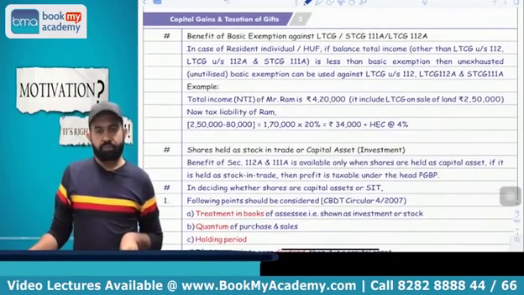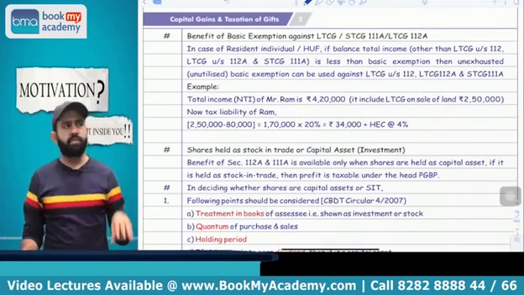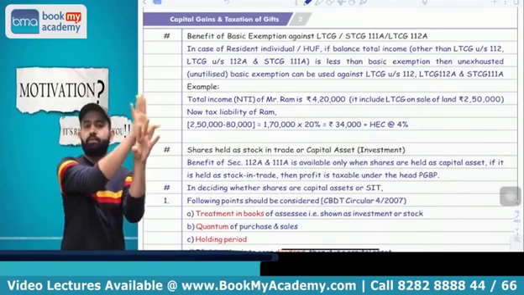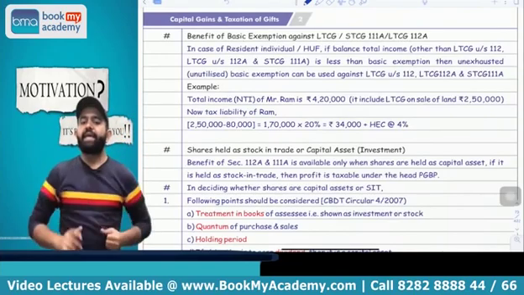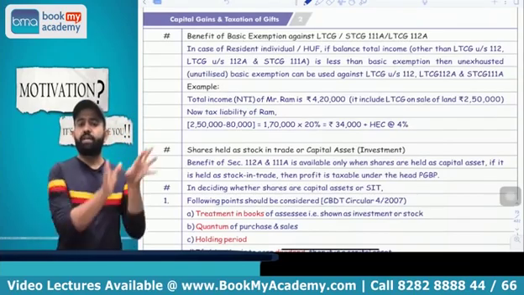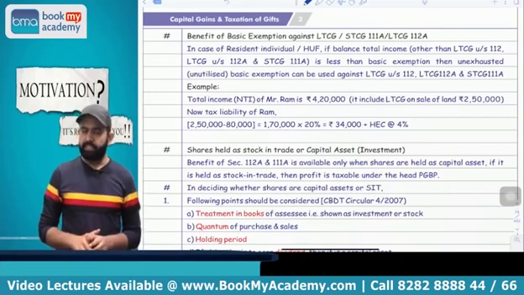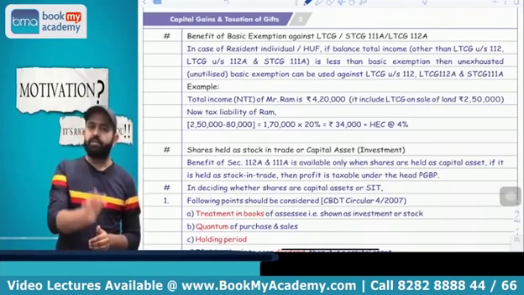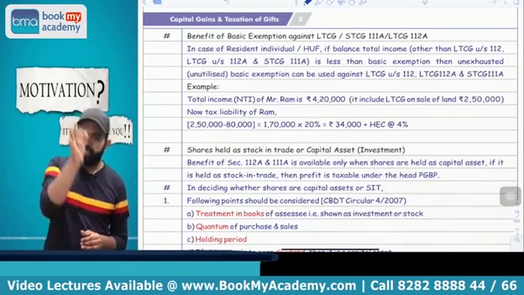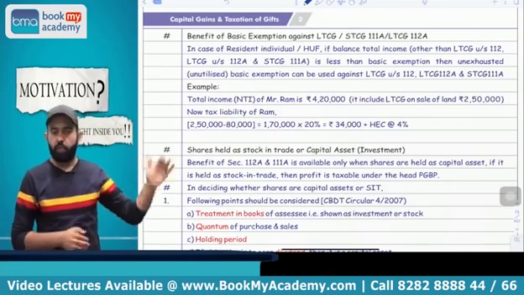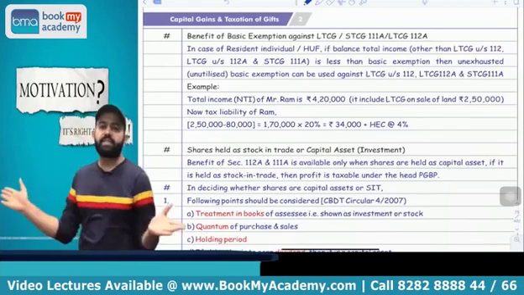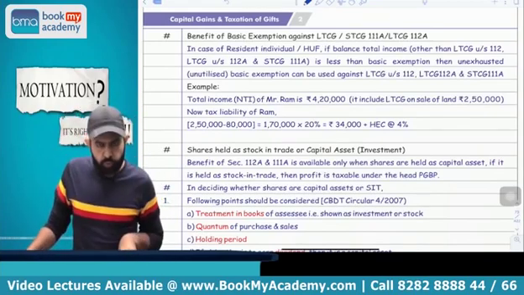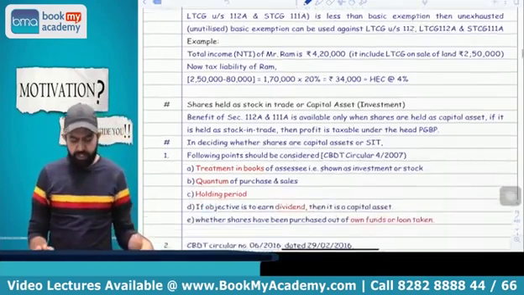Now try to understand. Okay, sir, the question is: suppose there is LTCG under 112A, STCG under 111A, or LTCG under 112, that is 20% LTCG, can we claim the basic exemption benefit against LTCG? The answer is yes. This benefit is available only to resident individuals and HUF. So if there is a resident individual or HUF and your other income is lower than the basic exemption, then unexhausted basic exemption can be claimed against LTCG 112A, LTCG 112 and STCG 111A. You got my point or not?